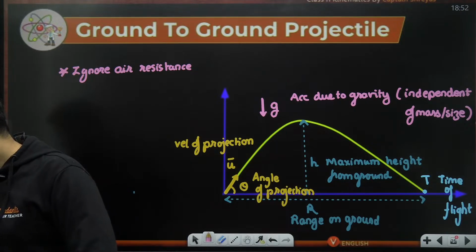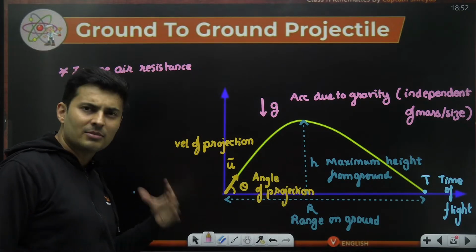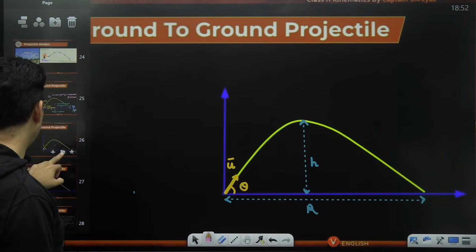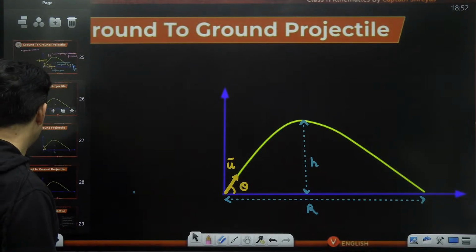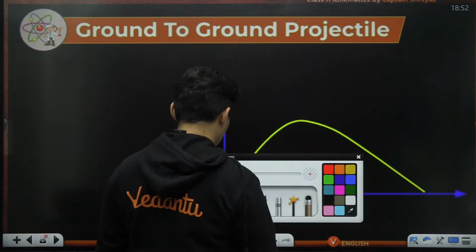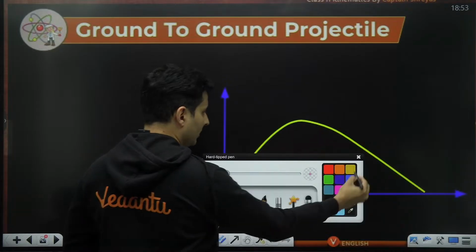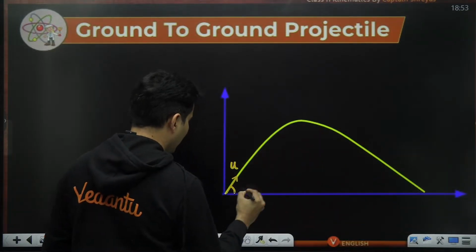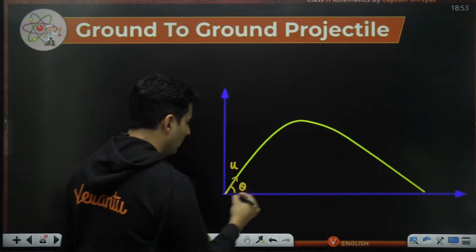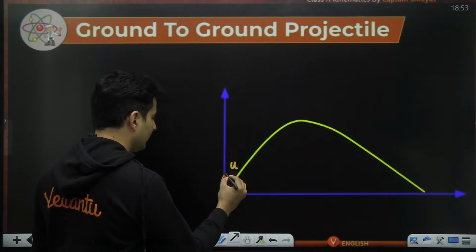Clear? Yes, perfecto. Now let's try and calculate all these three things because we will be needing them throughout the lecture. Before we go ahead, let me also tell you that we can find the velocity at any instant. Say I tell you I know the initial velocity and the angle. Can we split the velocity into two components? Of course. One component will be like this and the other like this.